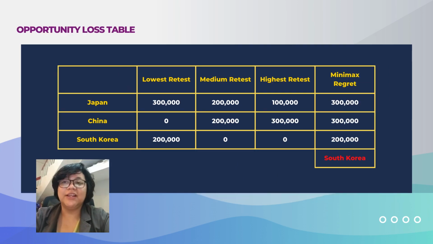Another is the opportunity loss table, as you can see, it is Minimax, which means which country offers the least amount of opportunity loss. So after running the data, we can conclude that South Korea offers the least regret for the company in buying test kits.